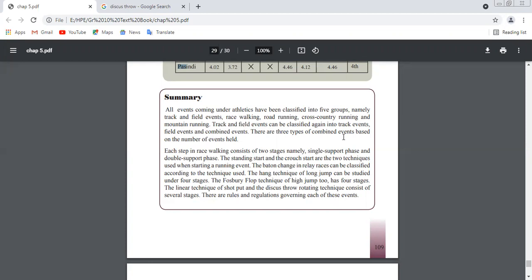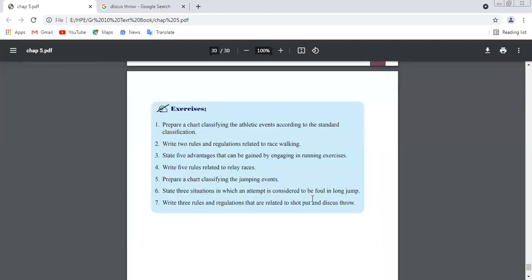And next, today we learned about the shot put and discus, how the equipment will be, how the court will be, and what the rules and regulations are for both. These are all we studied up to now in this 5th unit, right? Now I think you can do all these questions on your own.